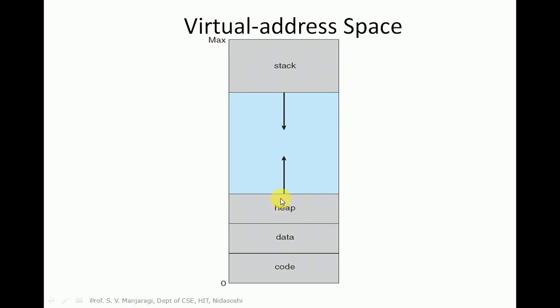Heap segment is basically used for dynamic memory allocation. If a process requires memory during execution time, that memory will be allocated in the heap, and during execution of the process there is a need for a stack also. If you look at stack and heap, they are going in opposite directions. Heap is going in the upward direction and stack is going in the downward direction, and there is a sufficient amount of space left between heap and stack. This much space may not be utilized by the process all the time, so it can be used for other purposes. That is called virtual address space.